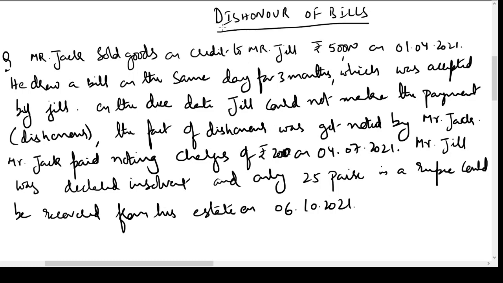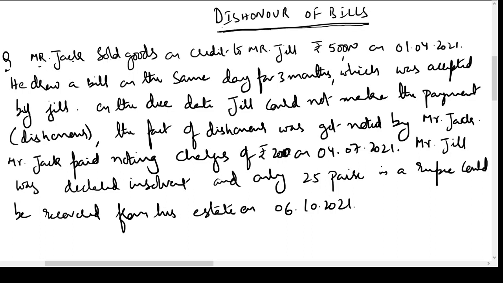So when the bill is dishonored by the drawee, the drawer or the endorser who is holding the bill on the due date will get the fact of dishonor noted on the bill by paying some charges to the notary public, so that this can be submitted in the court in case we require the support of the court to collect our payments. Okay, so we have a problem here on dishonor of bills. We'll learn how to do accounting for that.